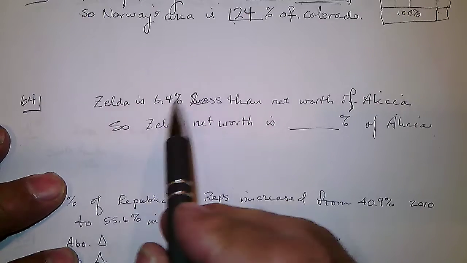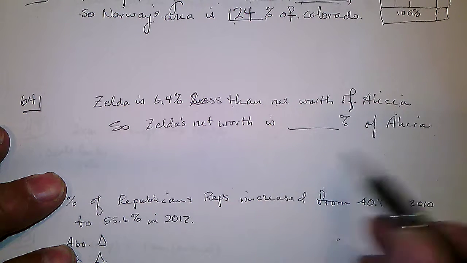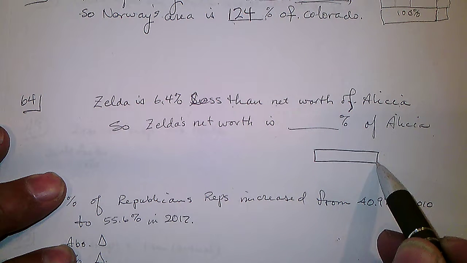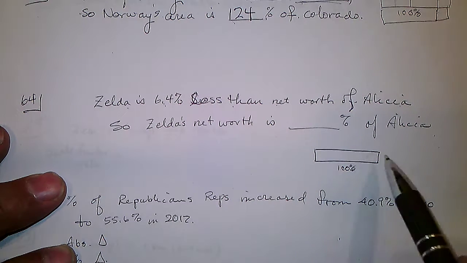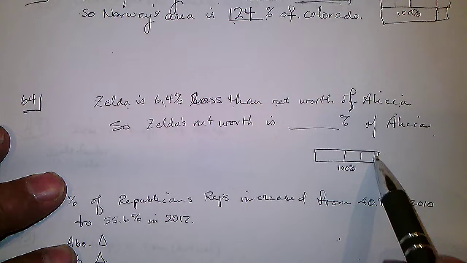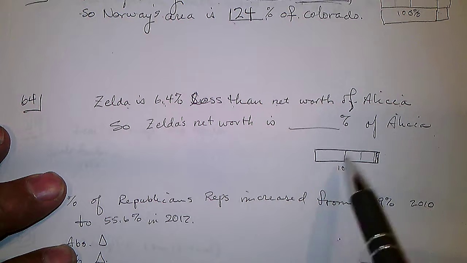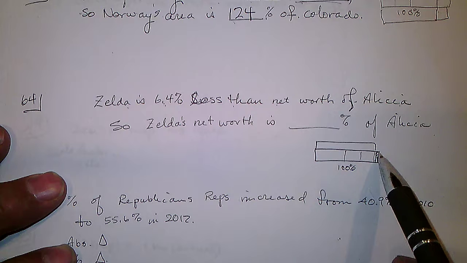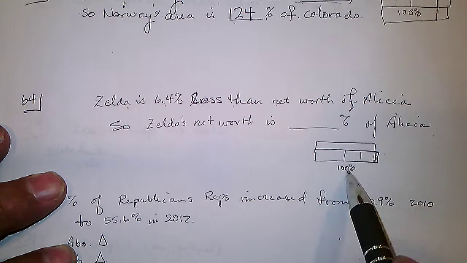Zelda has 6.4% less net worth than Alicia. So here's Alicia's net worth, 100% of it. Zelda is 6.4% less. Well, there's 50, there's 75, 10% might be something like this, 6.4 would be something like this. Zelda is 6.4% less, so it would be from here to slightly less. 6.4% off of the 100%.